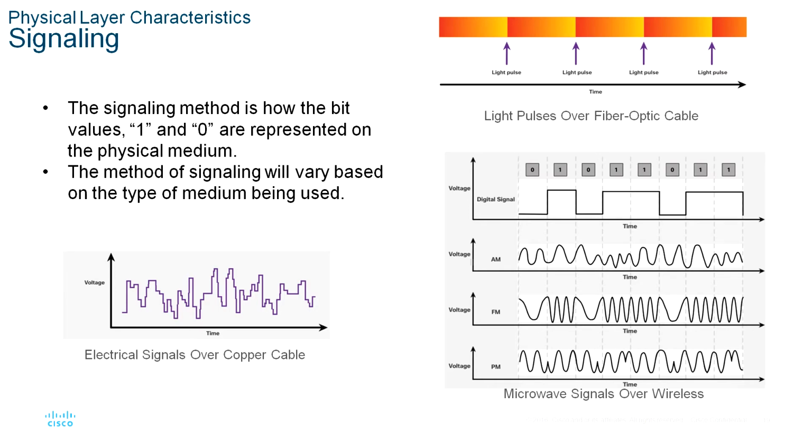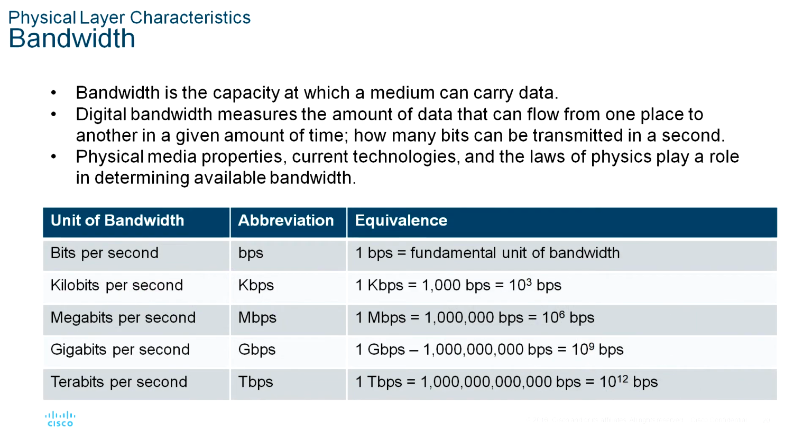Now you can see the bandwidth. Different physical media support the transfer of bits at different rates. The data transfer is usually discussed in terms of bandwidth. Bandwidth is the capacity at which a medium can carry data. Digital bandwidth measures the amount of data that can flow from one place to another in a given amount of time.